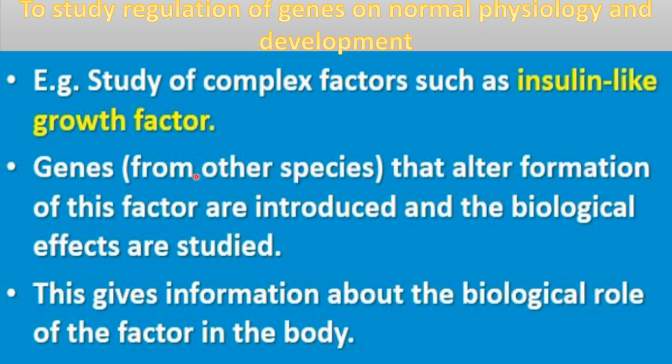Genes from other species that alter the formation of this factor are introduced. How is it studied?